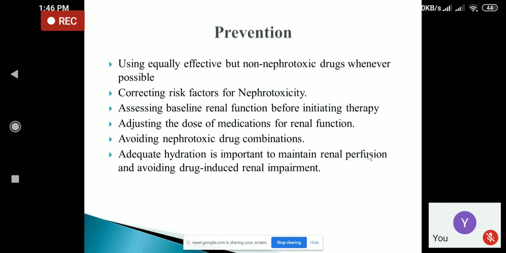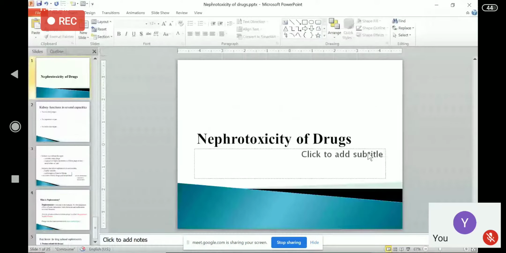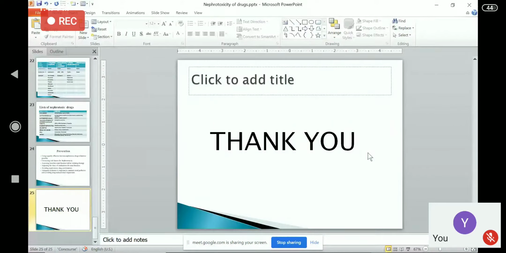So whenever the patient is taking any drug, we have to tell the patient to take increased fluid intake so that it can maintain the renal perfusion and avoid drug induced renal impairment. So this is the general overview of the nephrotoxicity of the drugs. Okay, that's it for nephrotoxicity. Thank you.